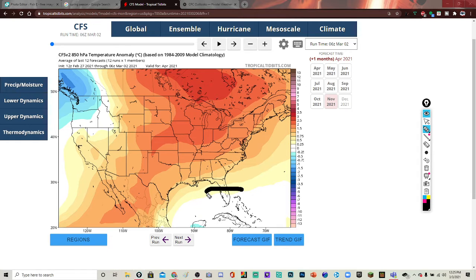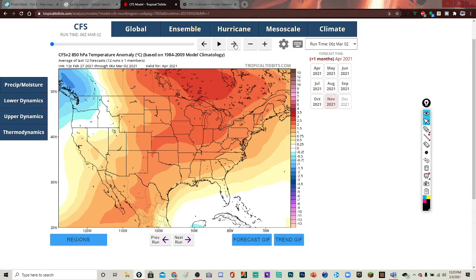It looks like it could be a little cooler in Florida here, and then up toward this region, showing it's going to be a little cooler than normal. This is the reason why I moved the cold, because it's not showing as much down toward this region. It shows it's going to be actually a little warmer than usual, so that's why I kind of moved the cold air a little more toward up here since last video's thumbnail. So it's showing to me quite cold up in this area, so we're going to watch that.